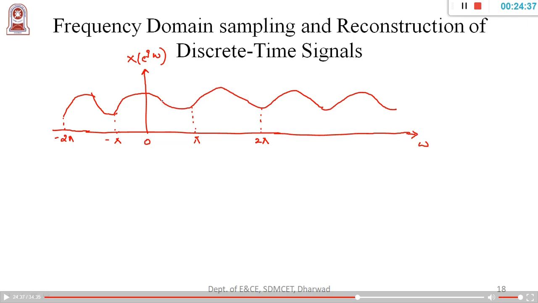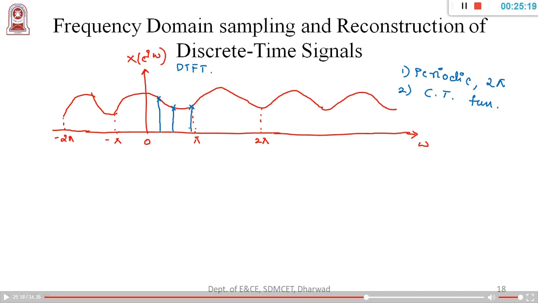Now considering this, there are many cycles which are periodic with respect to 2 pi. So X of e power j omega is a DTFT signal and it is periodic with respect to period 2 pi. Fine. Next, very important, it is a continuous function. Now I'll go for sampling of this signal. This is one point I'll consider, this is one more point, this is one more point. Now I'll go for sampling these signals here.